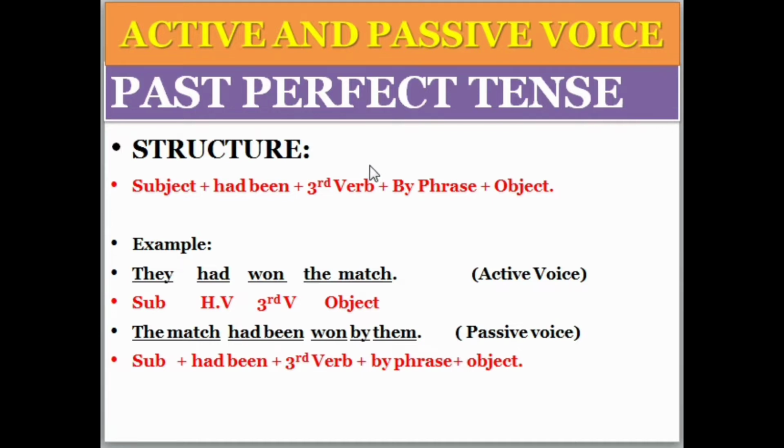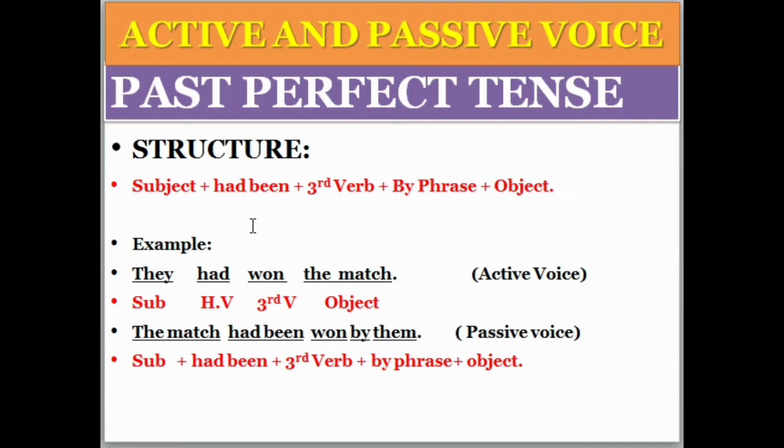So the structure is given here. In every tense you should keep in mind that the structure is really important, because if you memorize the structure you will understand the sentences very easily. So the past perfect tense structure is: subject plus had been plus third form of the verb plus by phrase plus object. Once again, I want to tell you the three basic changes you have to keep in mind: the subject will be changed into object, the object will be changed to subject, and the by phrase must be used. These three changes we use in every tense.